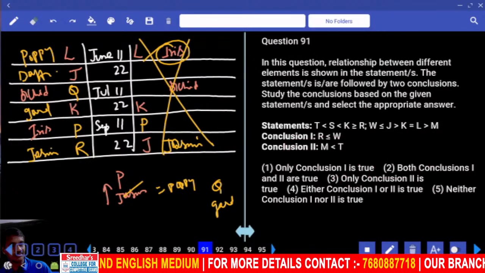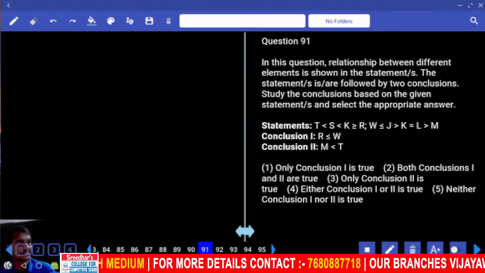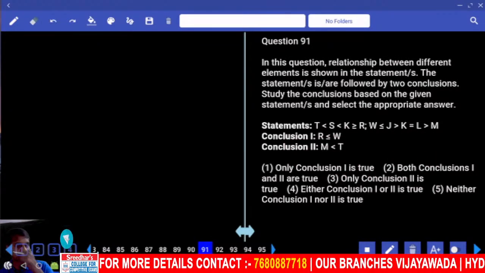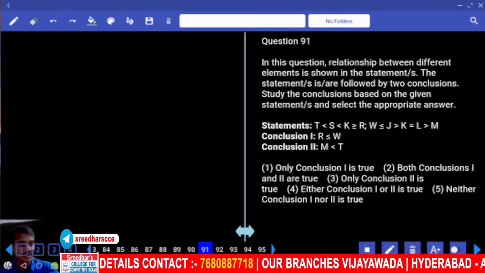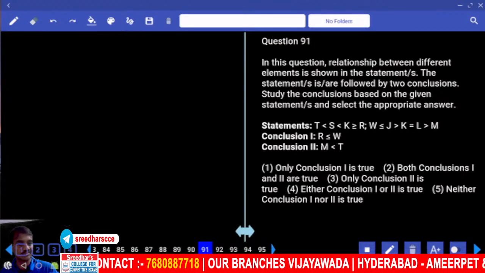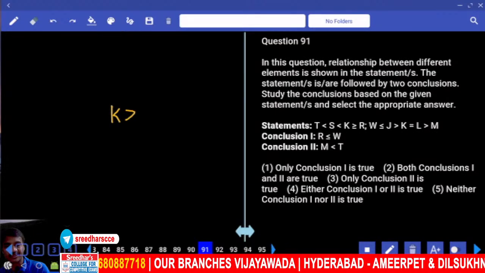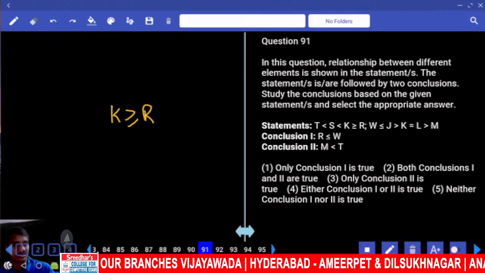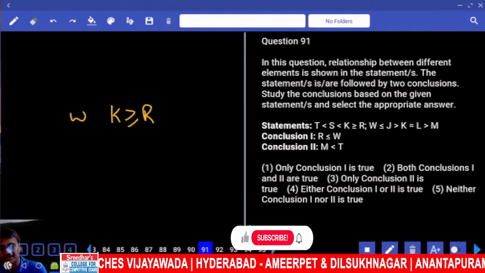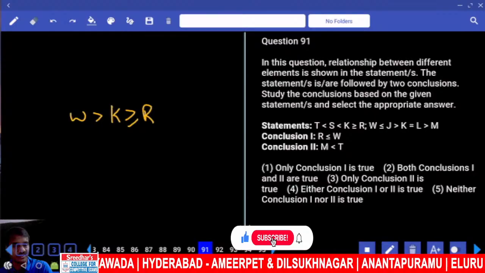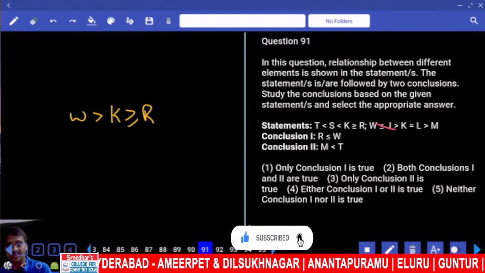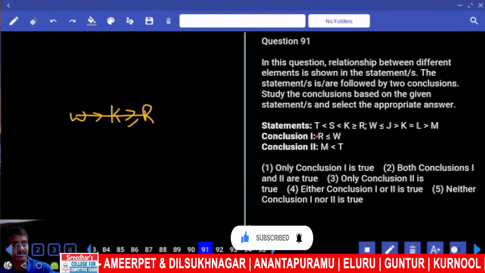Then coming to question number 91 onwards. First are the second and first priority. Now R and W. R is here, W is here. Which element is common? K is common. K greater than or equals to R, and W greater than K. W and K have opposite symbols, so no relation.